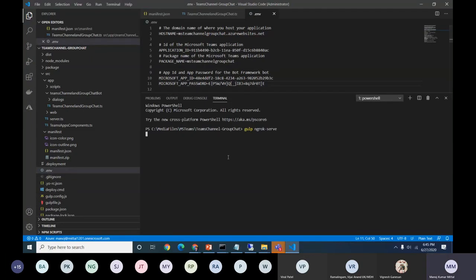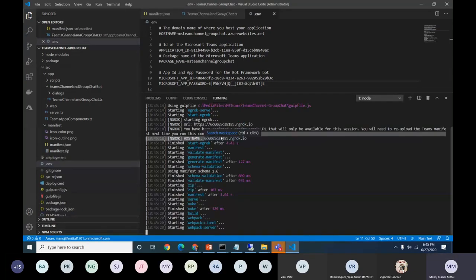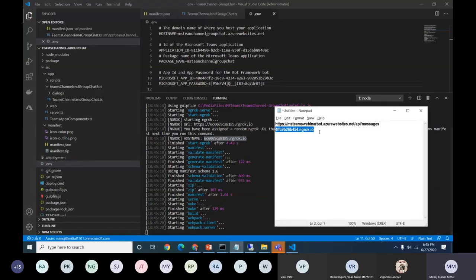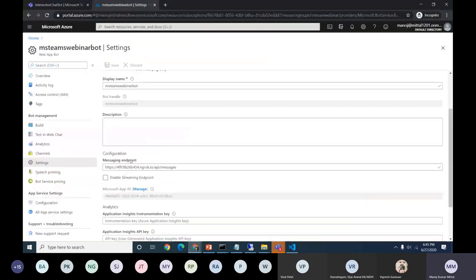I'm running it in a different one, so it will again generate a new subdomain for ngrok. So ngrok has started. Now the domain has been created here. It's a totally different one. I need to debug this particular port. I need to put this as a message endpoint. I'll just put it in the notepad for now. And the same, I need to change it in Azure now.